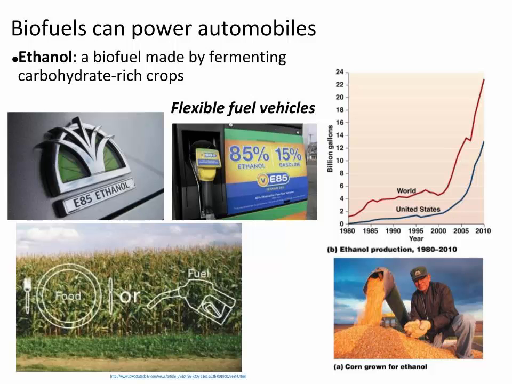The two main types of biofuels are ethanol and biodiesel. Ethanol is a biofuel made by fermenting carbohydrate-rich crops such as corn. Ethanol has been added to U.S. gasoline to reduce emissions. In 2012, over 13 billion gallons of ethanol were made in the U.S. from corn. Ethanol production is experiencing a huge boom, largely due to congressional mandates to increase ethanol production. About 40% of U.S. corn goes to making ethanol for fuel.